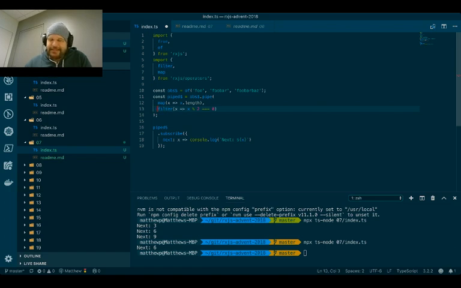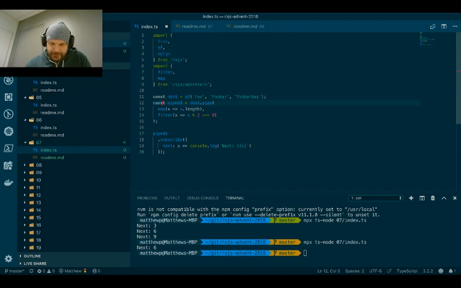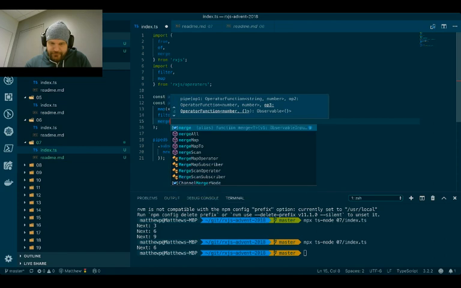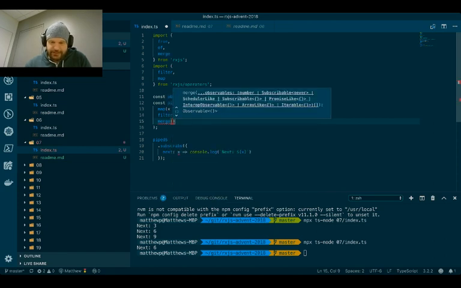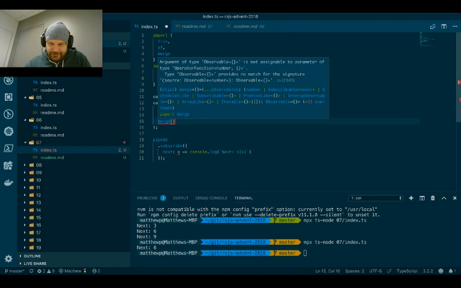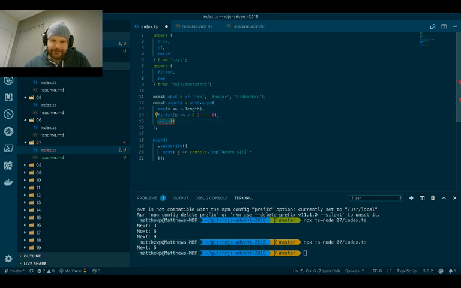So it'll get kind of complicated, but that's why we have these operators for concatenation and merging and so on that are static, so that I could bring in merge here, and I can merge this with something else. Of course, merge is not an operator function. We would have to create it in such a pipeable way, so that we can merge things together. But that's for another time, really.